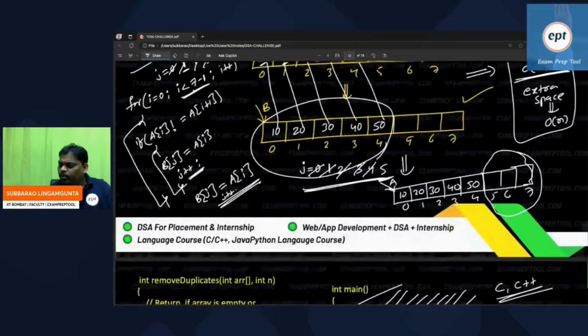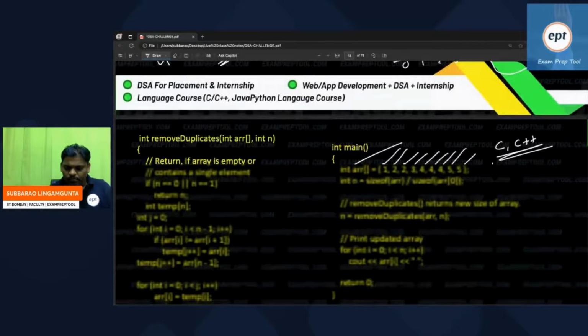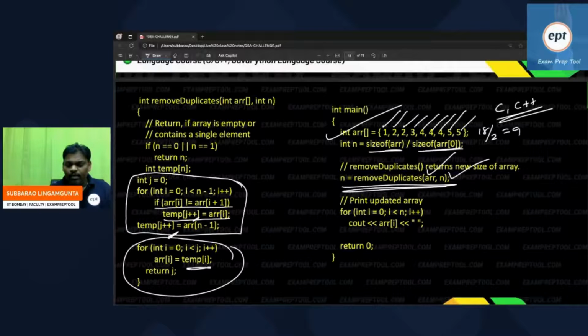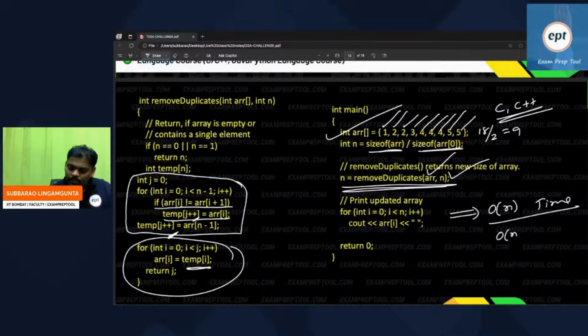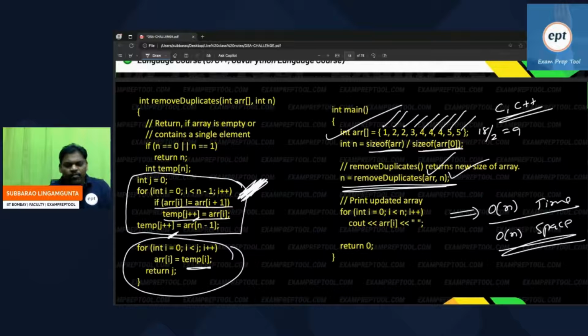The only problem with this particular approach is that one more temp array is taken. So for this program, time complexity is order of n, space is order of n. This is the story for this. I hope everyone got it. The major story is, please concentrate here. No need to bother about anything else; the remaining things are just formalities.